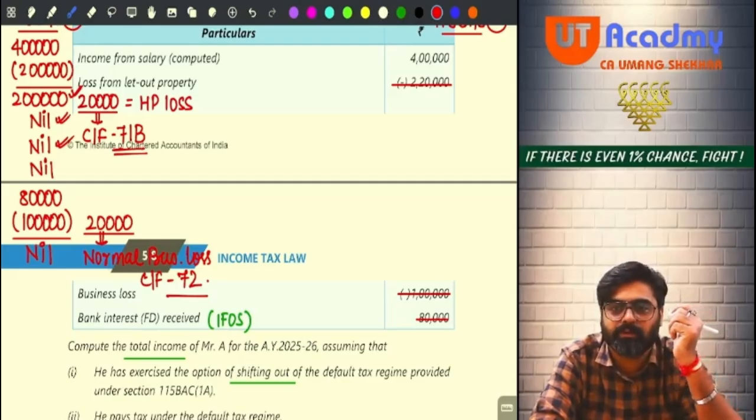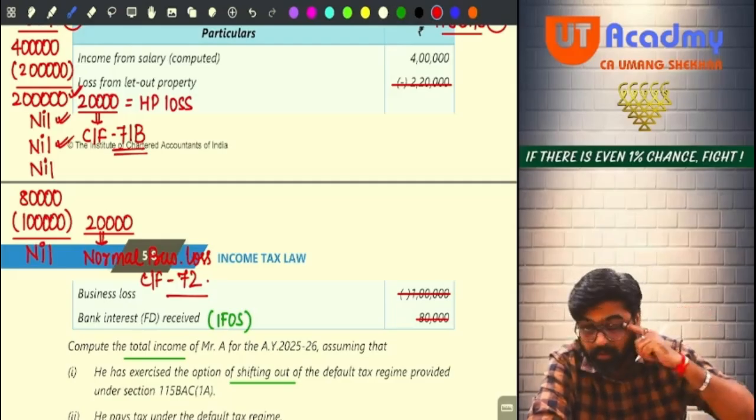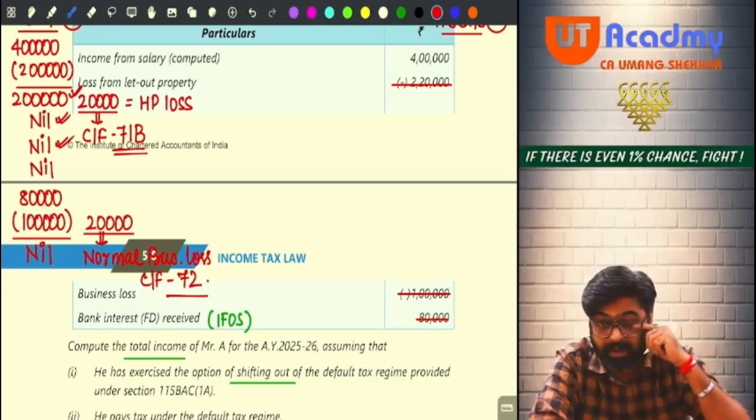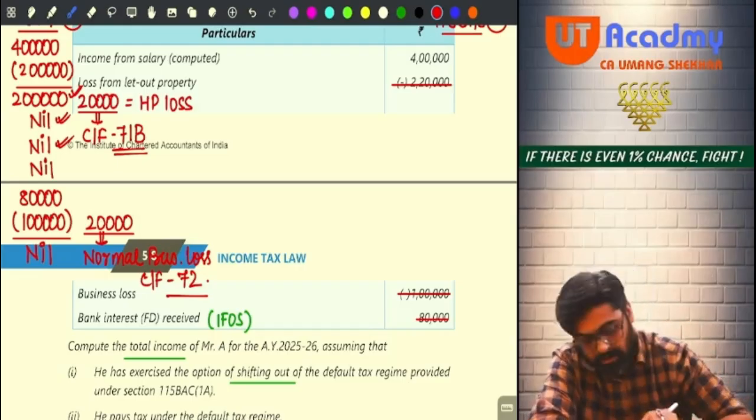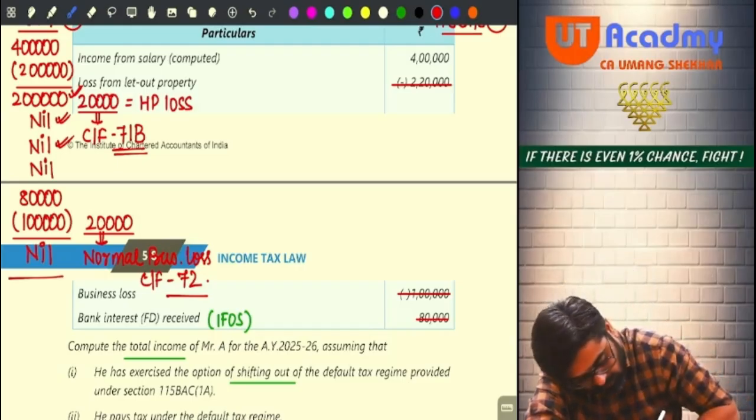Yes or no? So now tell me, do you have all the heads income? Yes. Salary head 2 lakh. House property nil. PGBP nil. Capital gain nil. And IFOS also became nil. So how much is your total income now?